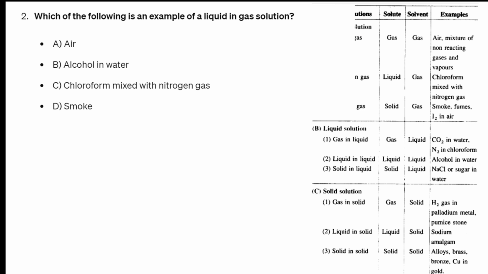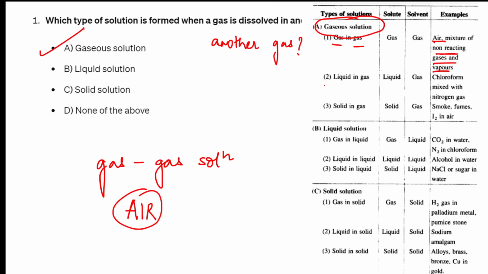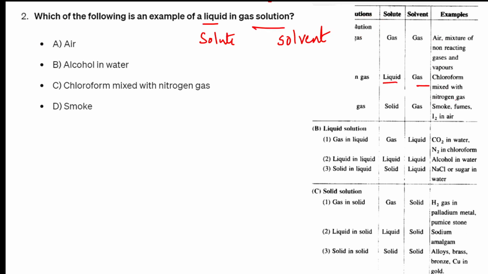Which of the following is an example of a liquid in gas solution? Liquid in gas. The first one is always your solute. The second one is always your solvent. So remember, liquid in gas is where liquid is dissolved in gas. I think this table is clear. Liquid and gas here. So what is the example? Chloroform mixed with nitrogen gas. So come back. There is the option chloroform mixed with nitrogen gas.